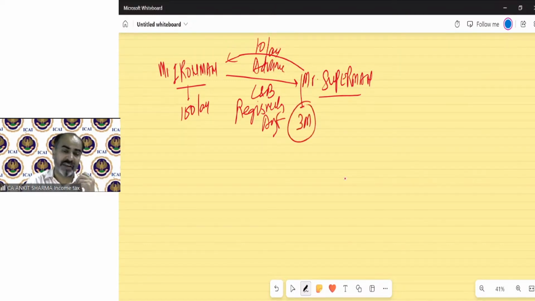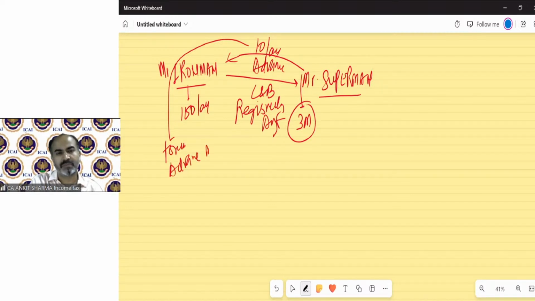And if Mr. Superman is not able to pay the balance amount, then this 10 lakh is going to be forfeited by Mr. Iron Man. That has also been written in the agreement. So the same thing happened. Mr. Superman was not able to provide the balance amount. So Mr. Iron Man technically forfeited it. So this amount is called advance money forfeited. Clear? So this 10 lakh has been forfeited by Iron Man.